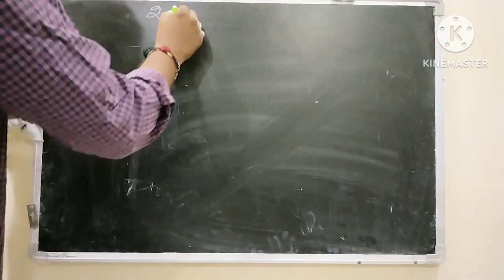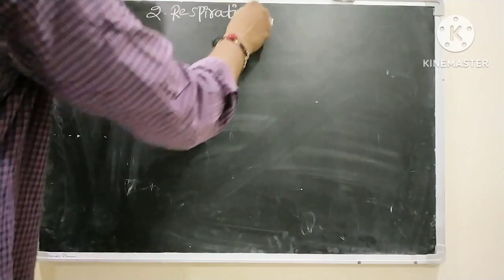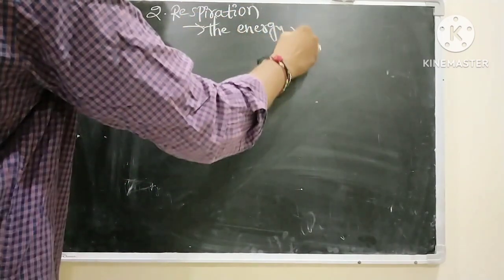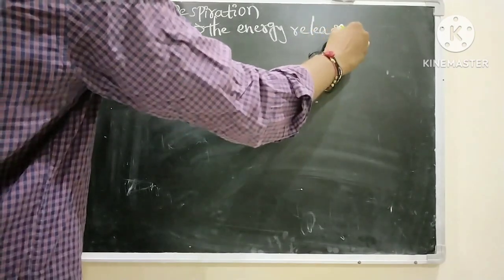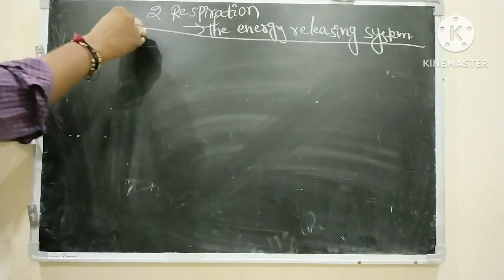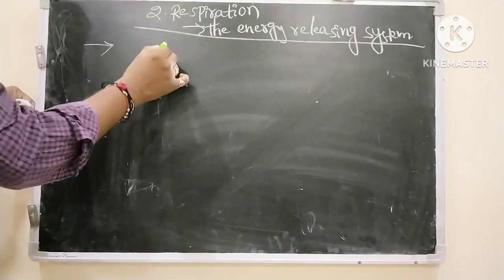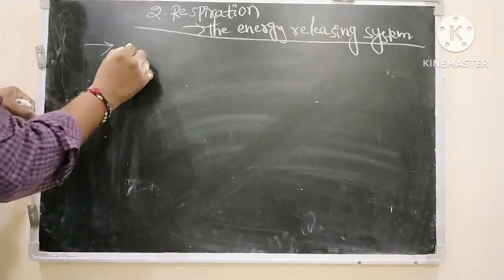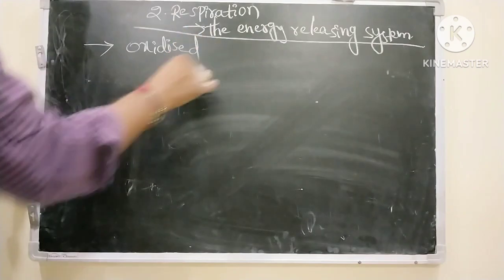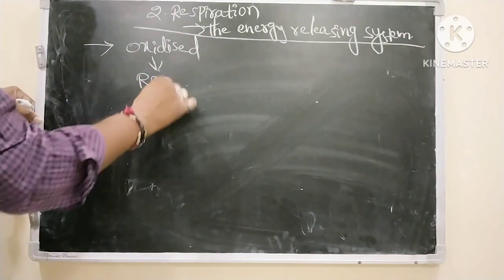The topic is about respiration, the energy releasing system. After the food is digested, before distribution of food to the total body, the food has to get oxidized. This oxidation of food materials occurs in a life process called respiration.